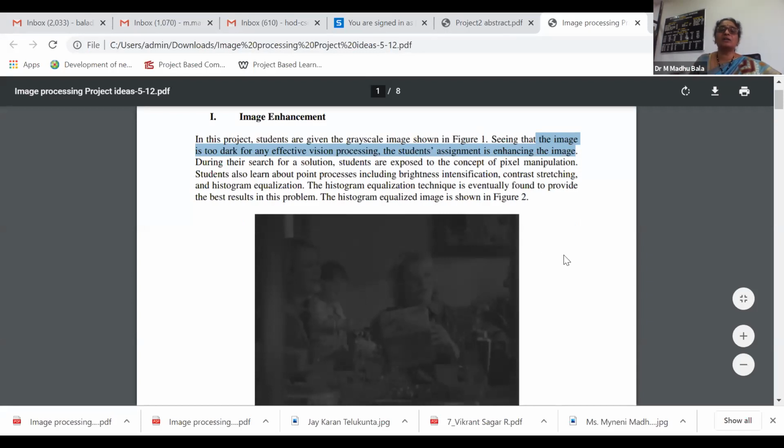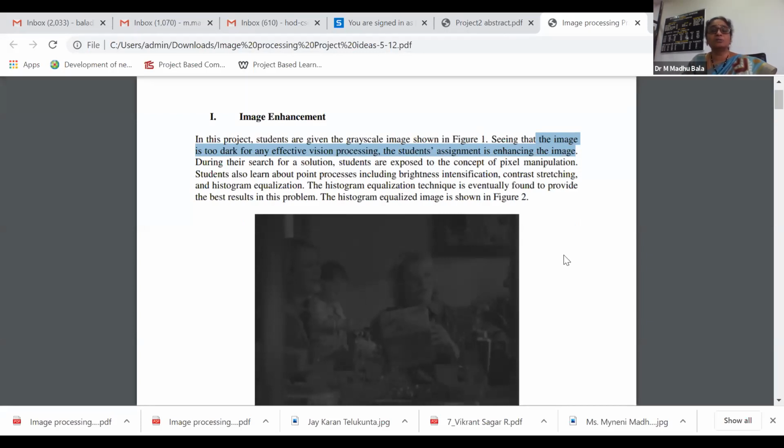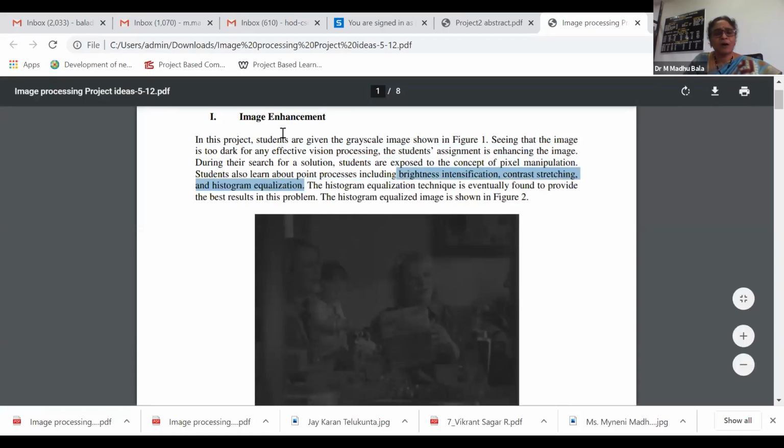Then they start learning, first of all, how to identify the image and what the concepts included are. The concept of pixel manipulation, and they learn about point processing, brightness intensification, contrast stretching, histogram equalization. All these are the different methods included in image enhancement. Anyhow, you are reading these in your regular image processing course also.